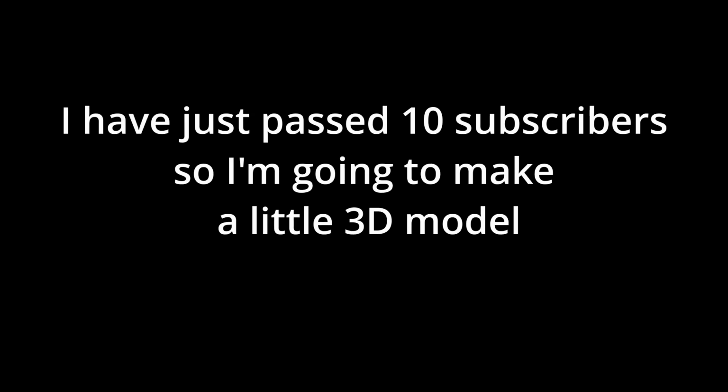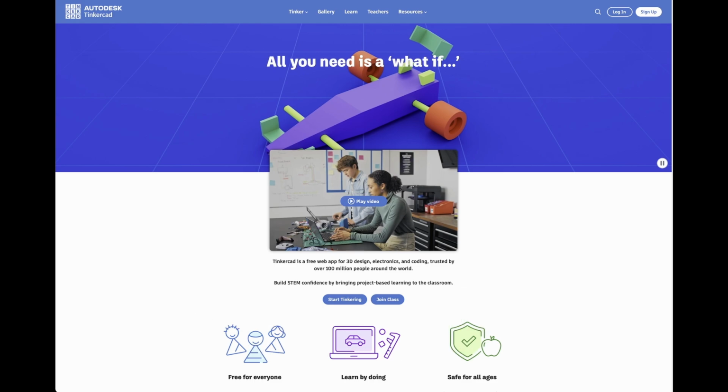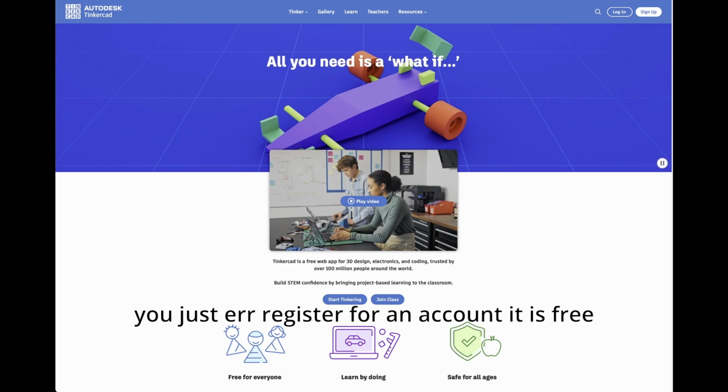I've just passed 10 subscribers, so I'm going to make a little 3D model of the YouTube logo using Tinkercad. Tinkercad is free to use, browser based 3D modelling software, and you just register for an account. It is free.